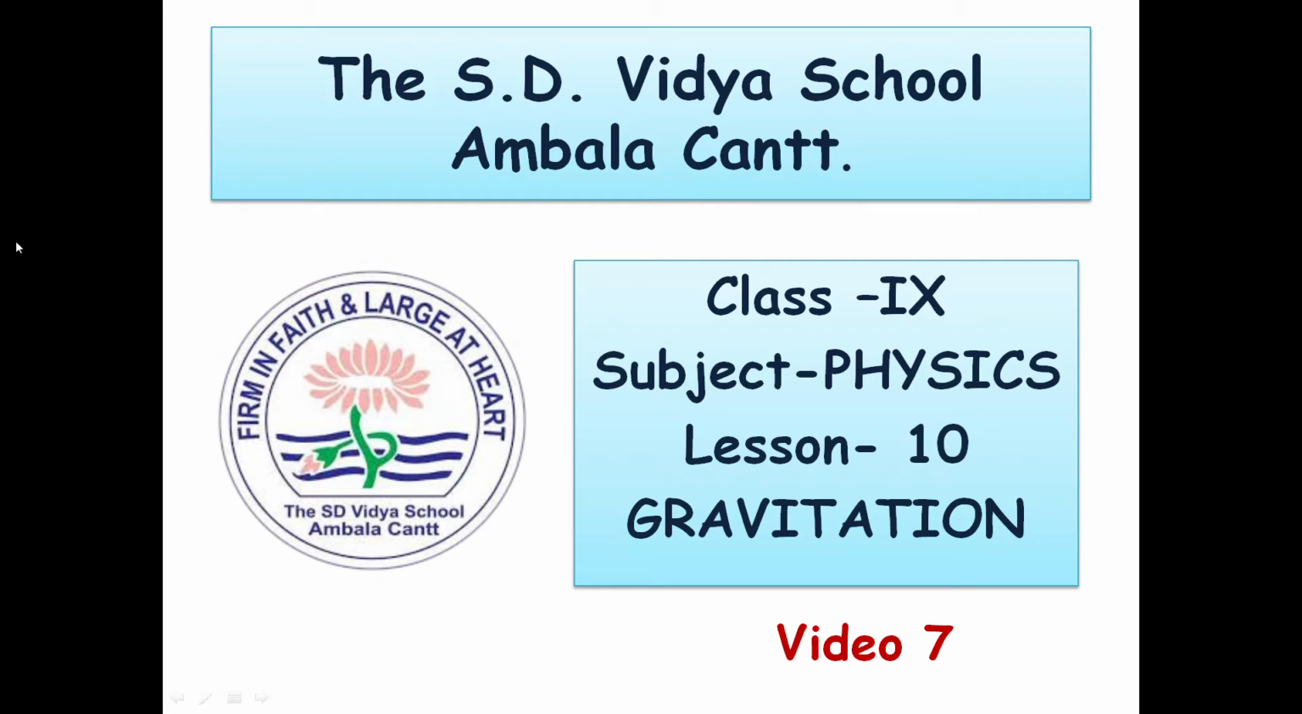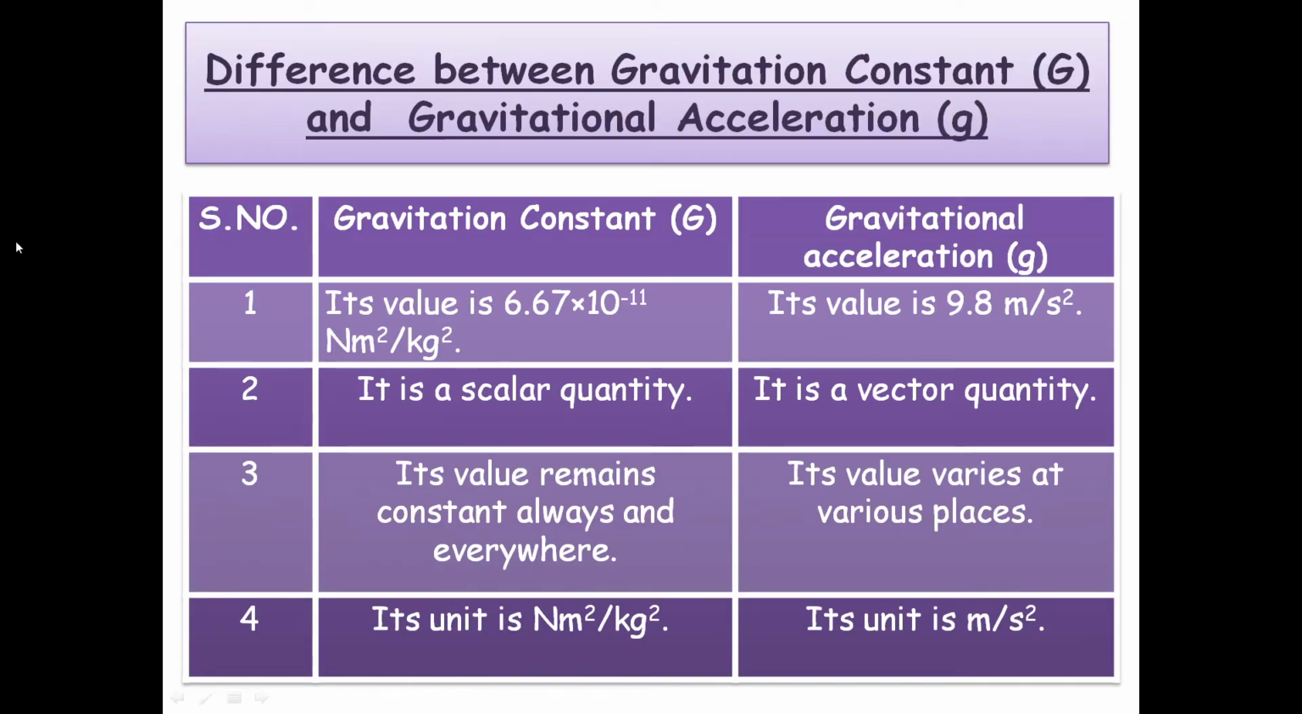This is video number 7 of chapter number 10, Gravitation of Physics for class 9th. Here we will learn the differences between universal gravitational constant, capital G, and acceleration due to gravity, small g.